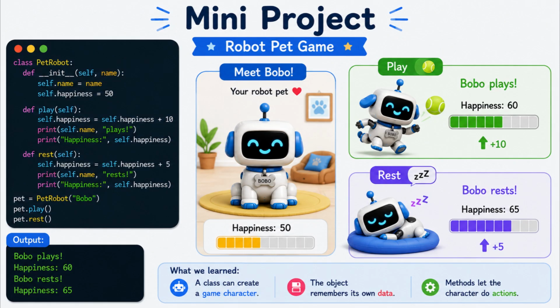Meet Bobo, the robot pet. Bobo loves playing. Bobo loves resting. Honestly, Bobo has a pretty easy life. When Bobo plays, happiness goes up. When Bobo rests, happiness also goes up. Bobo has discovered the secret to happiness. Classes help us create game characters that remember how they feel.